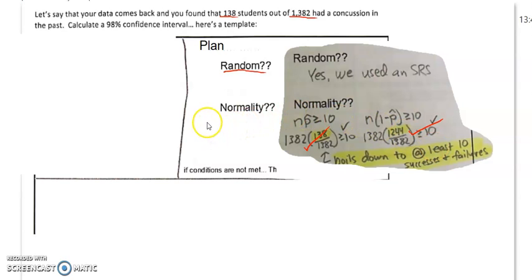We also want to make sure that we have the 10% condition matching, that our population is big enough to support this sample, or the sample's not too large, encroaching upon the size of the population. And that is, if we got 1,382, then we have to assume that we have 10,820, and throw a 0 on it, so 13,820 students in Georgia, and that is a fair assumption. All right, so if the conditions are met, then we move on. If they're not met, then, well, proceed with caution.